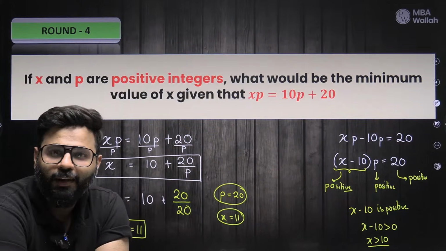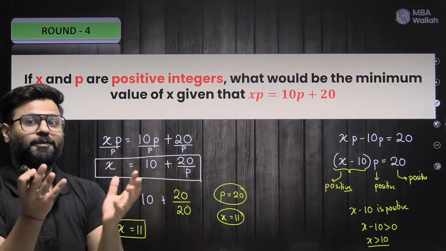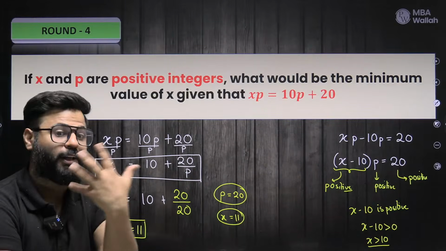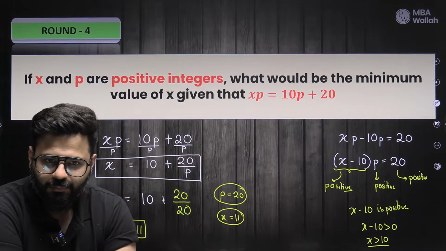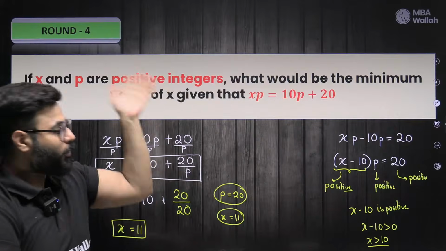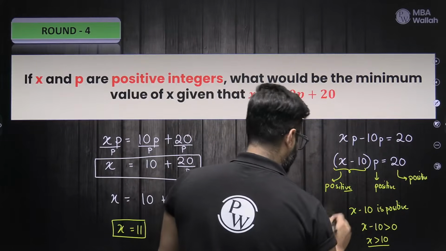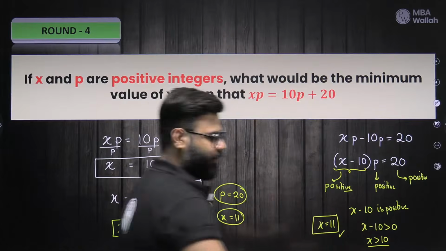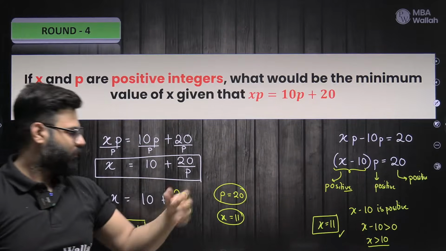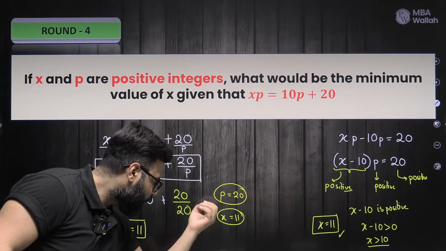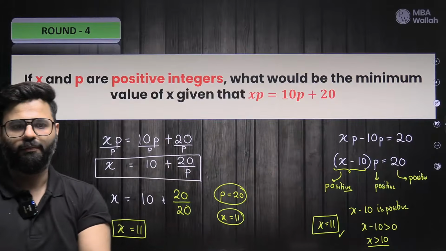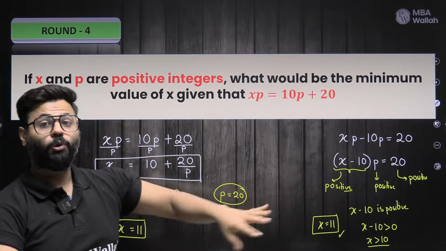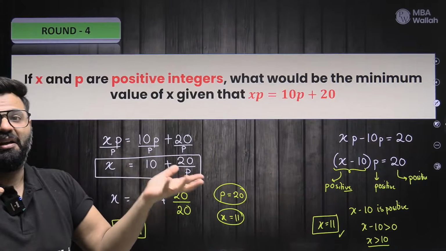Have we ever looked towards maths like that or equations like that? How many of you are doing such kind of things with the equations for the first time? Tell me. That is what is missing. So either you get x as 11 like that, or you get it like that, my dear friend. That's the minimum value of x as 11. I showed you two approaches.